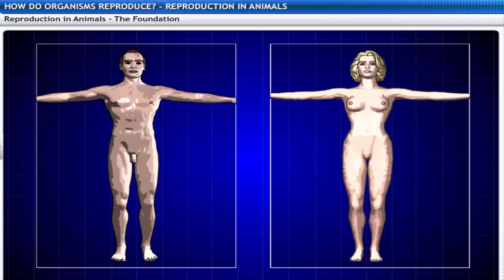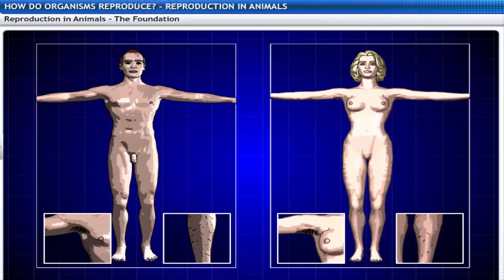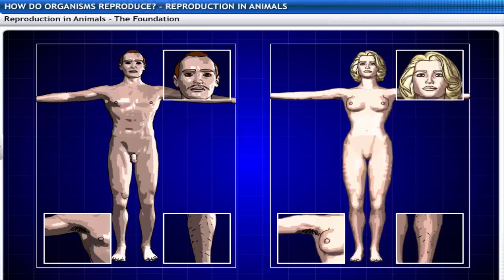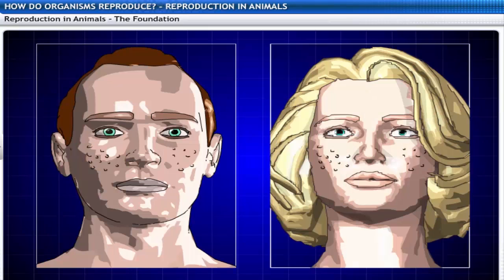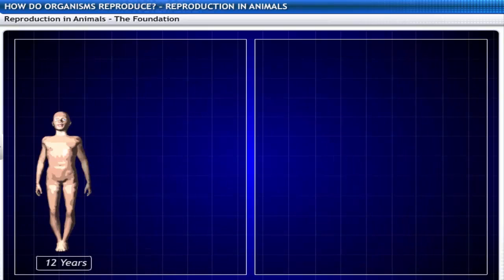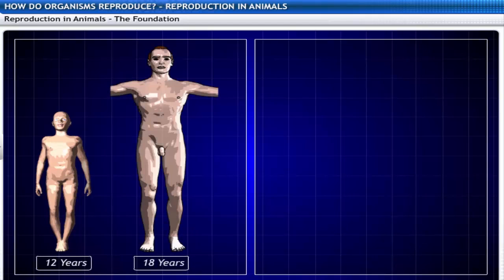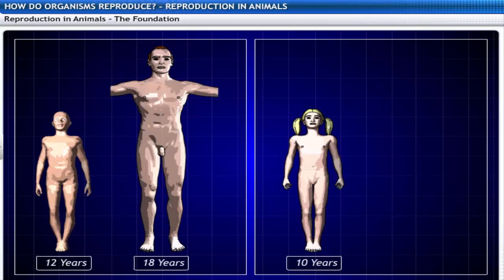During this phase, boys and girls will notice hair growth in certain parts of the body, such as armpits, legs, face, arms, and the genital areas. At this time, the skin too frequently becomes oily and might develop pimples. All these changes take place slowly, over a period of months and years.